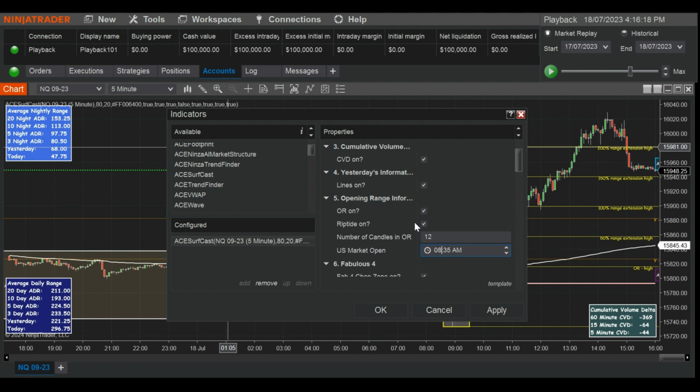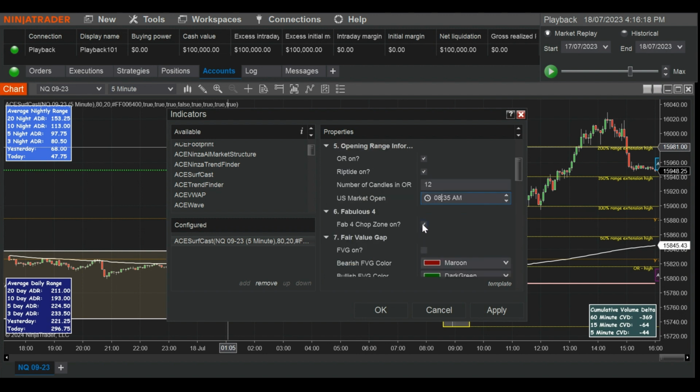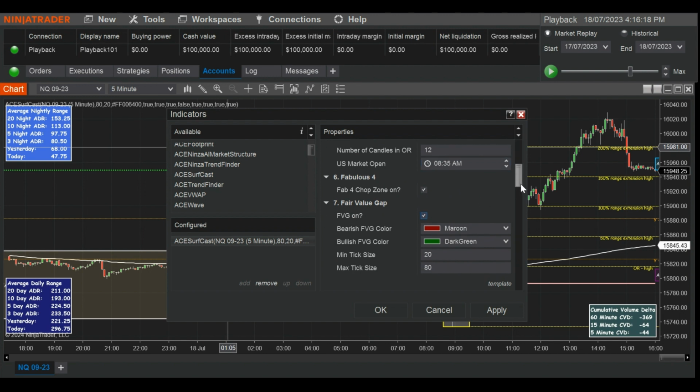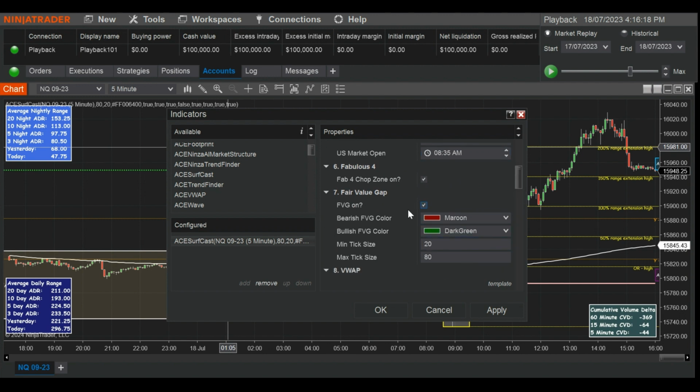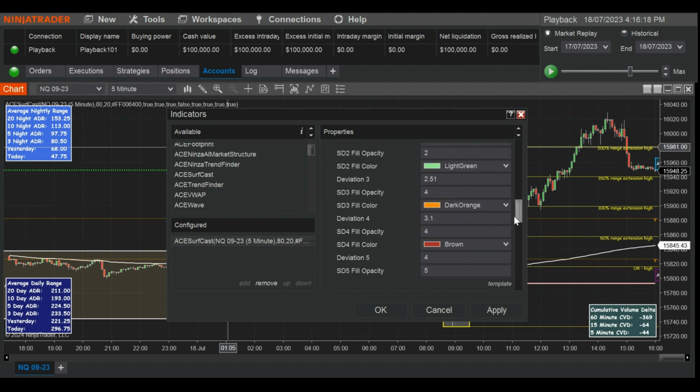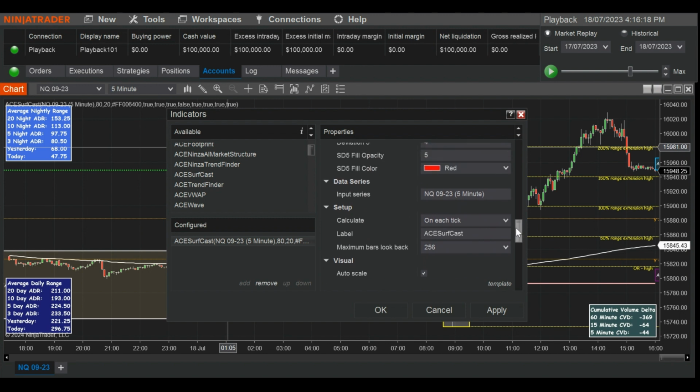Okay. I've got the Fab 4 on there, the chop zone. You can also put on fair value gaps. So you could turn fair value gaps on and we could have minimum and maximum tick sizes. And we also have VWAP on there. And you could have as many standard deviations as you would like. You could put on there 4 standard deviations, 3 standard deviations and so forth. I don't like to put too many standard deviation lines on here because it can get a bit messy. But apart from that, all the information is on there.